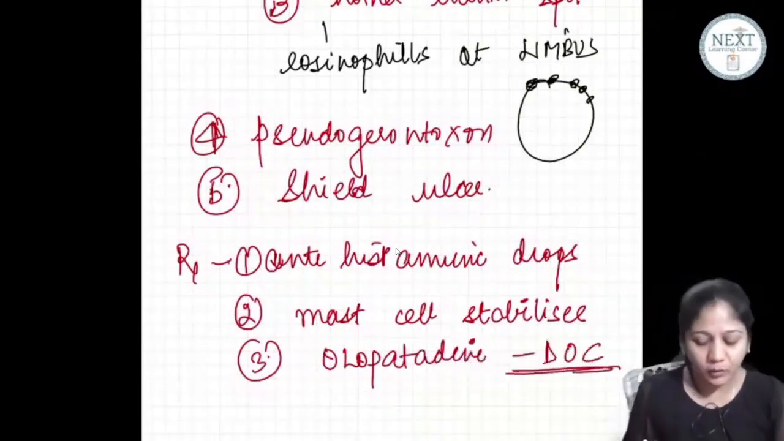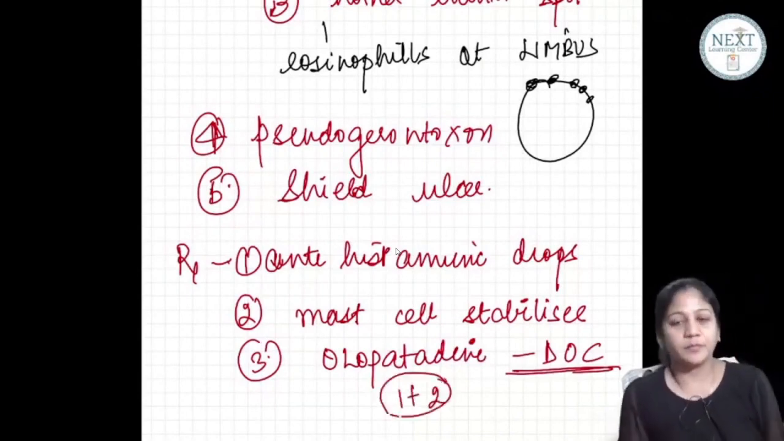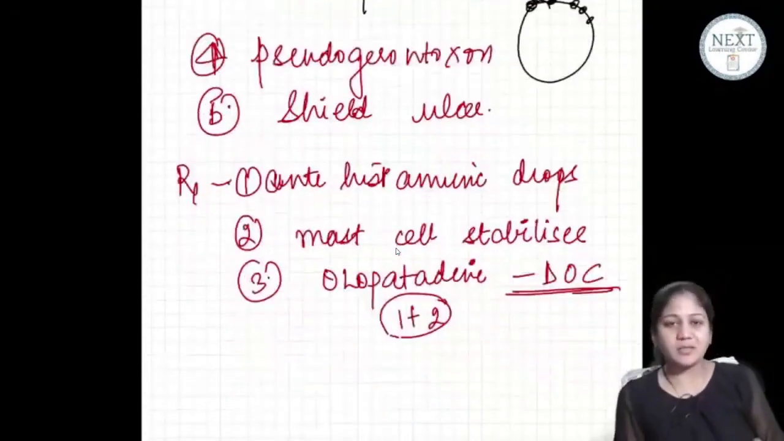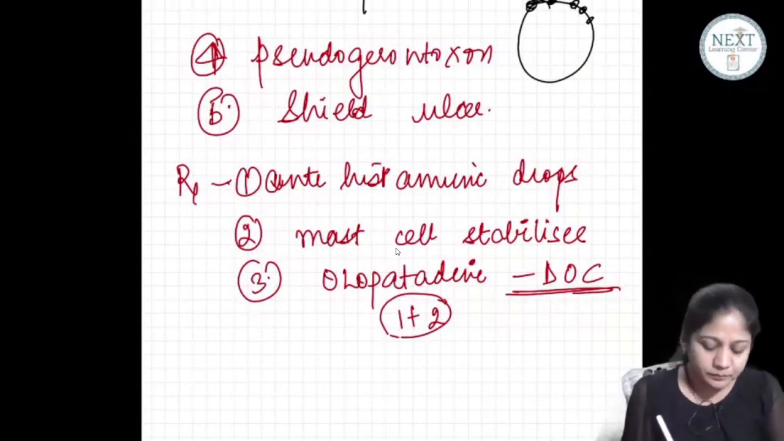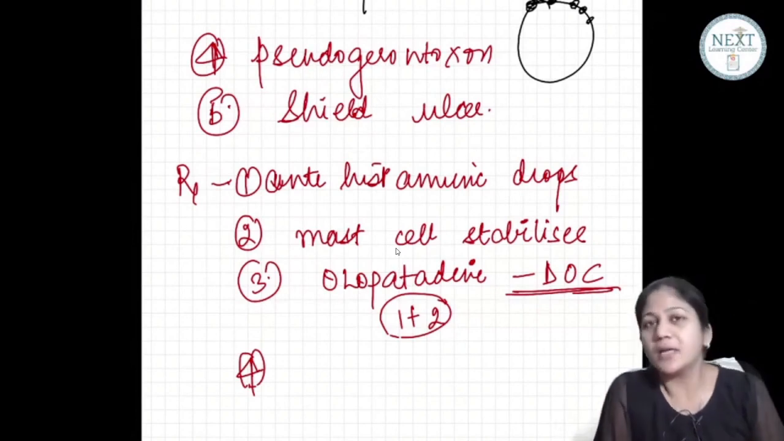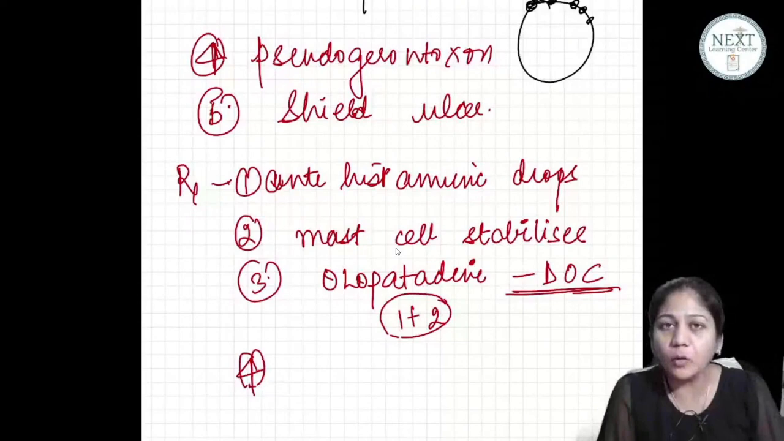ठीक है? क्या है olopatadine के अंदर? It is a combination of 1 plus 2. It is a combination drug and this one is a drug of choice. So it has both the actions, antihistaminic and mast cell stabilizer action. Now, though olopatadine and these drugs are very good drugs, the problem with these drugs is that they do not control the first initial phase of itching.